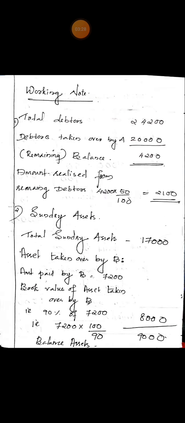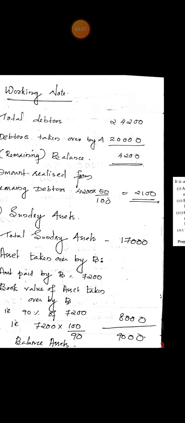So the total amount payable by A is 800 plus 17,200. Book value of debtors taken over by A is rupees 20,000, but he agreed to pay only rupees 17,200 for those debtors. Total amount payable by A is 18,000, which is recorded as A's capital on the credit side of the realization account: by A's capital, 800 plus 17,200, 18,000.